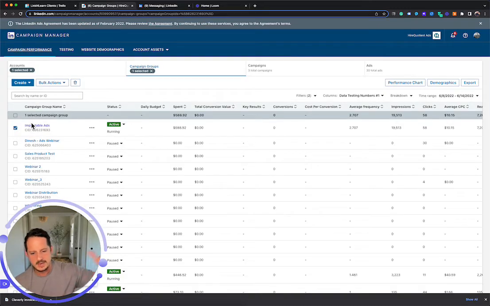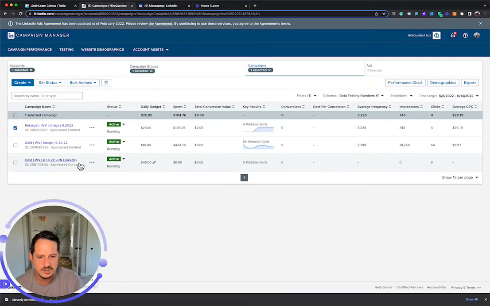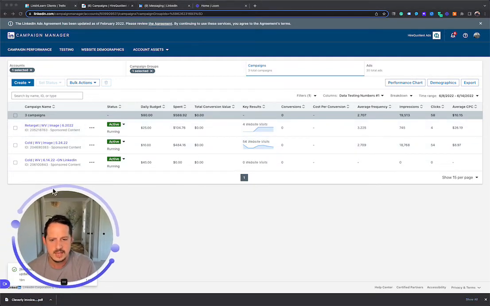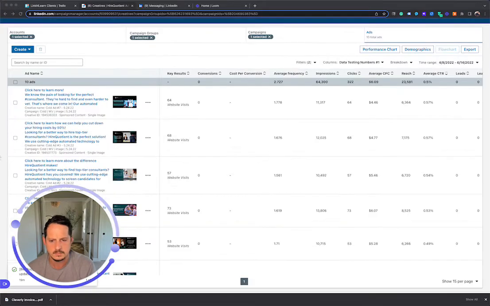But that's going to be up and down the first week or two. We're going to start to see a baseline, and then we can start to improve from there. So the next thing I would say is that we probably have enough data here to look at pausing or killing some of the cold ads and funneling that spend into the top performers. So let's look at that.